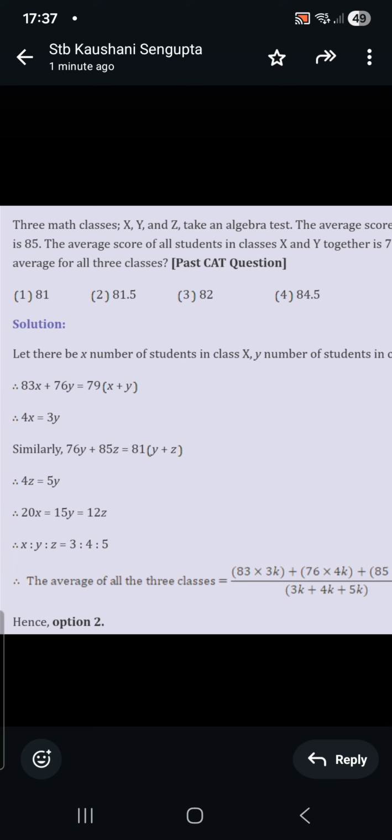Similarly, for y and z, 76 is the average of y and 85 is the average of z, and their combined average is 81, right? So from this we get 4z equal to 5y. So 4x equal to 3y, right? So write down 4x equal to 3y.